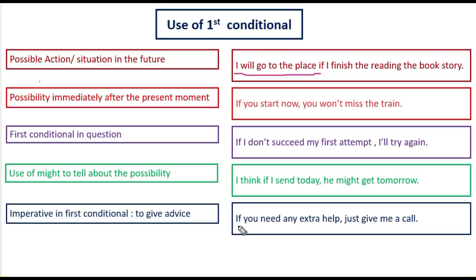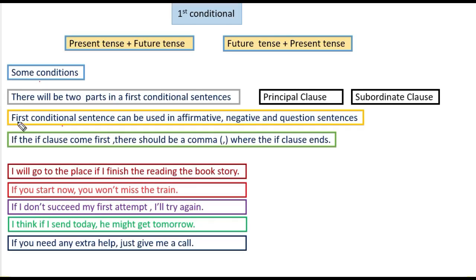And I gave a condition that if you need any extra help, just give me a call. You see this condition, first conditional, when the if clause comes first, then you have to use a comma. Okay,